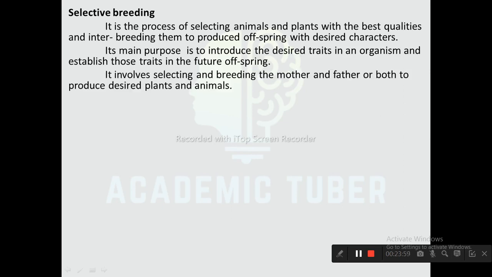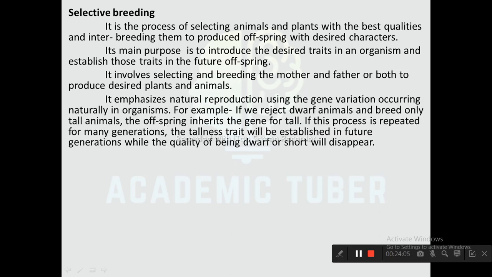It involves selecting and breeding the mother and father or both to produce desired plants and animals. It emphasizes natural reproduction using the gene variation occurring naturally in organisms. For example, if we reject dwarf animals and breed only tall animals, the offspring inherits the gene for tall. If this process is repeated for many generations, the tallness trait will be established in future generations while the quality of being dwarf or short will disappear.